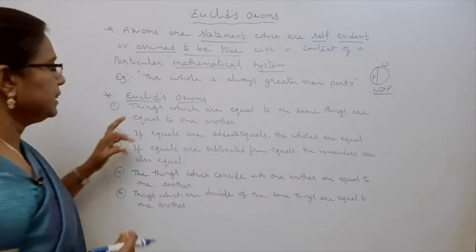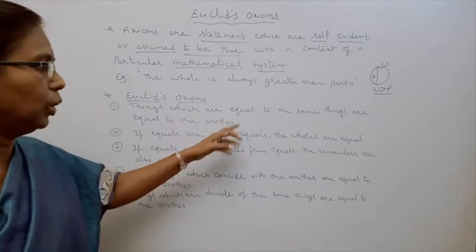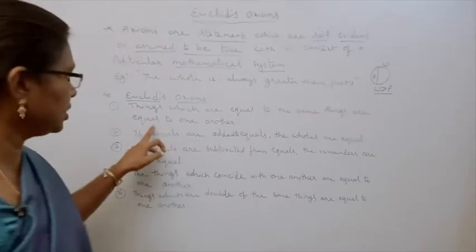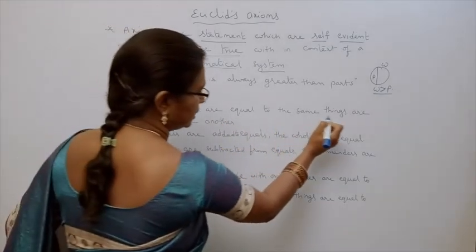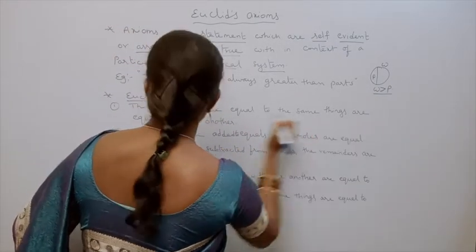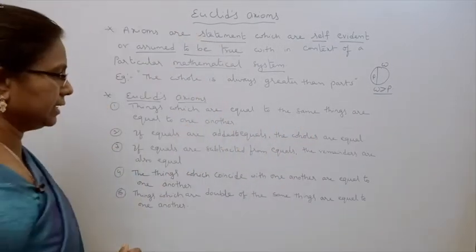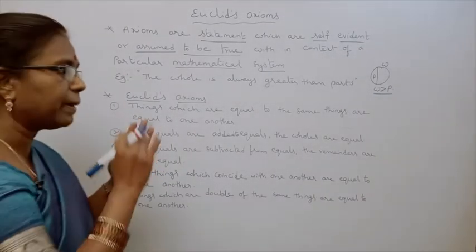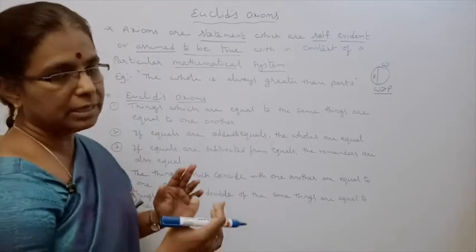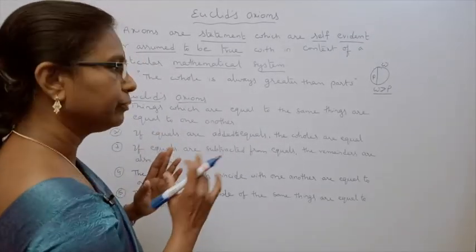Now some axioms are given in our textbook. What are those? Things which are equal to the same things are equal to one another. Suppose two equal parts are there. Then one part is equal to the other part, and then the three parts are equal.